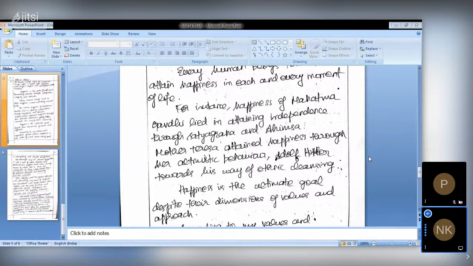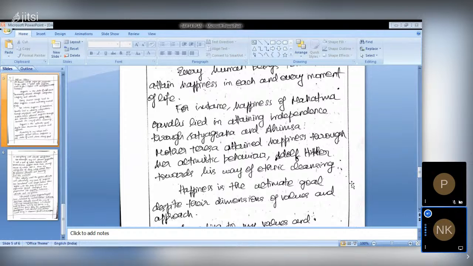This is how you should write here, like the GS question. If you see the GS question, the first one, tropical cyclones, they have asked. The focus of the question is on the Gulf of Mexico, South China Sea, Bay of Bengal. So the focus should be on the tropical cyclone, but you should not deviate from your topic. But in this question you can have the focus on happiness, and you can compare it in all dimensions, with the positive dimension and negative dimension too. That's what I have written here.